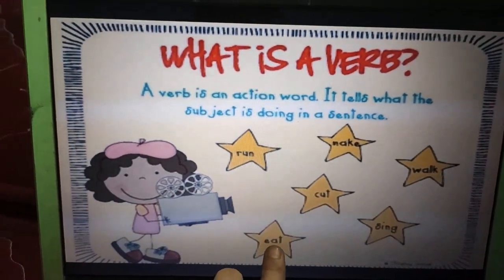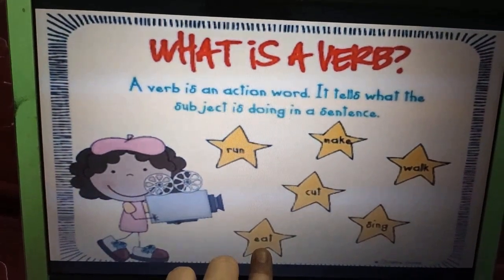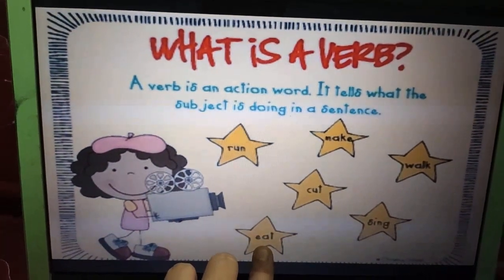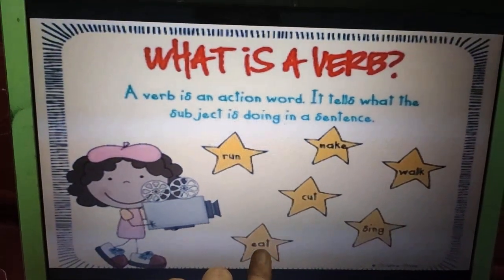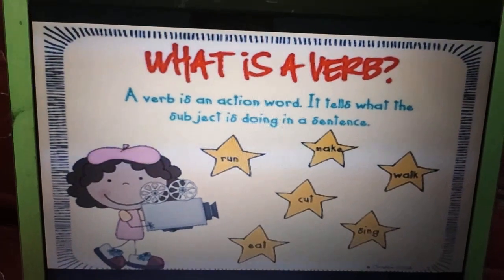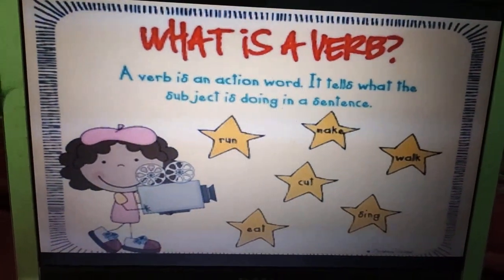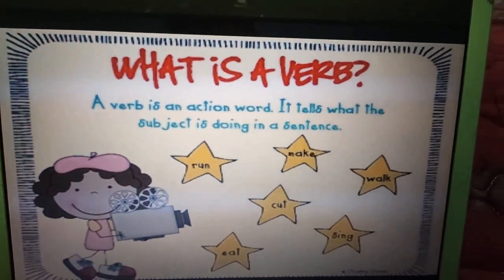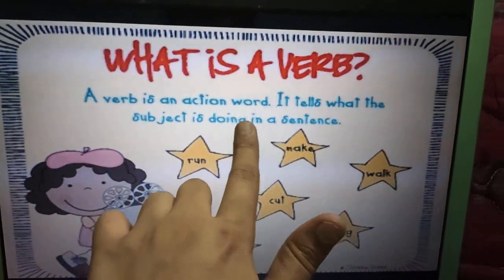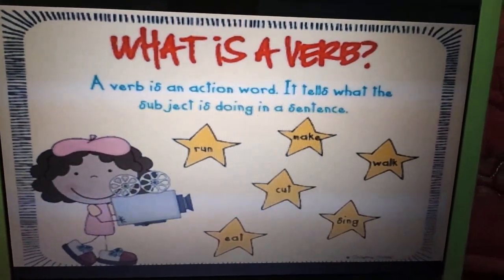Now the next one is eat. If I say I am eating, okay, what am I doing? I am eating, right? So eat, or eating, is also an action word or a verb. Understand? So a verb is a word which tells us what the subject is doing in a sentence. So let's see more examples of it.